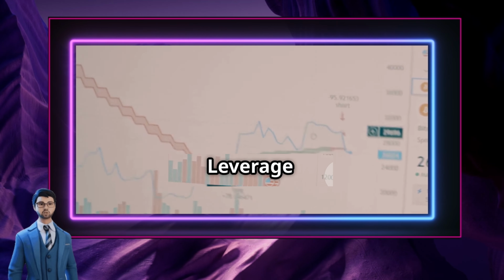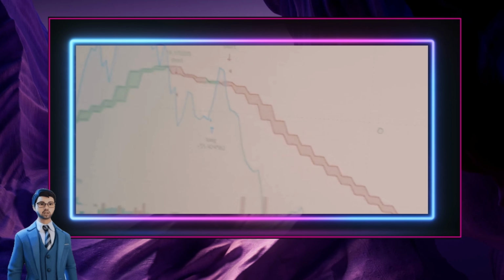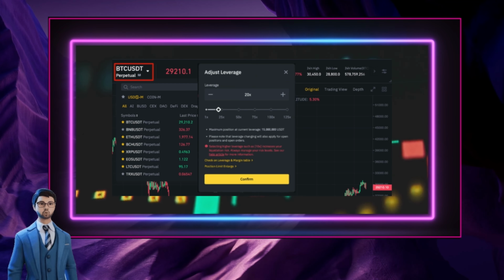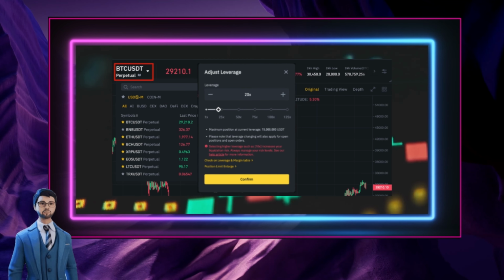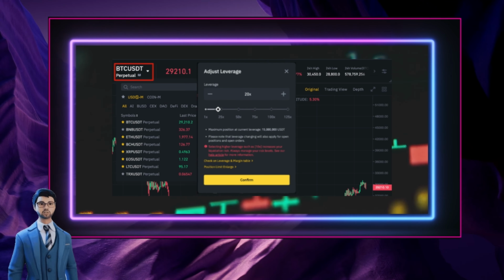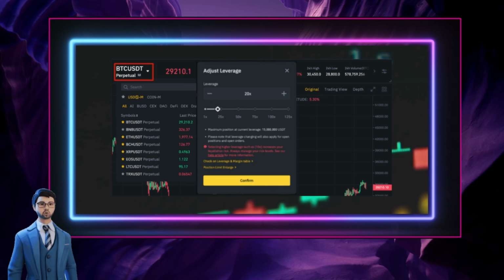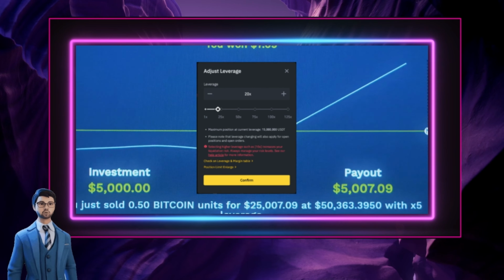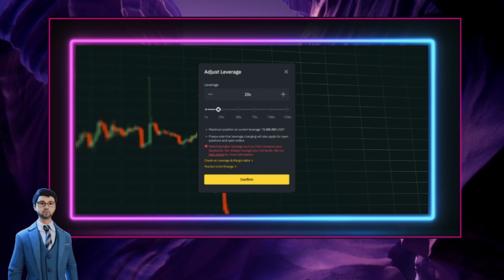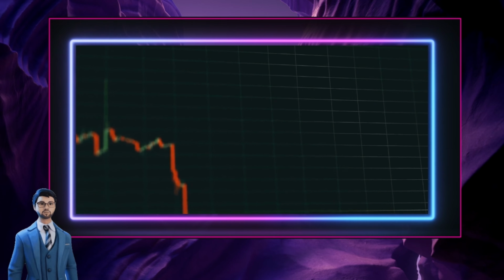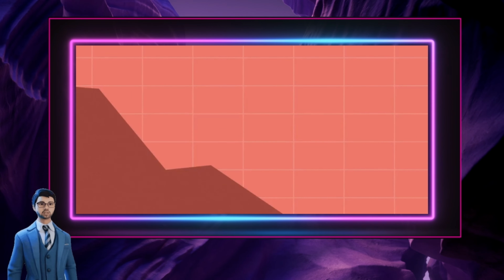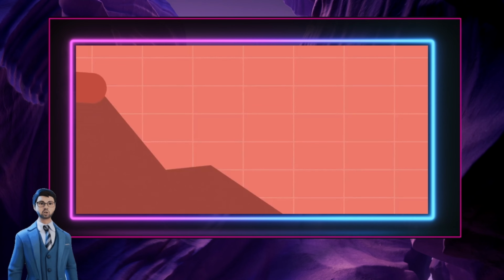Let's just look at leverage. Imagine you want to trade with 1000, but you believe the price of Bitcoin will go up by 10%. With 10 times leverage, you can essentially trade with 10,000, potentially increasing your profit tenfold. However, leverage works both ways, and your losses can also be magnified. Long-short positions: when you go long, you're betting that the price of the cryptocurrency will go up, and when you go short, you're betting that the price will go down.